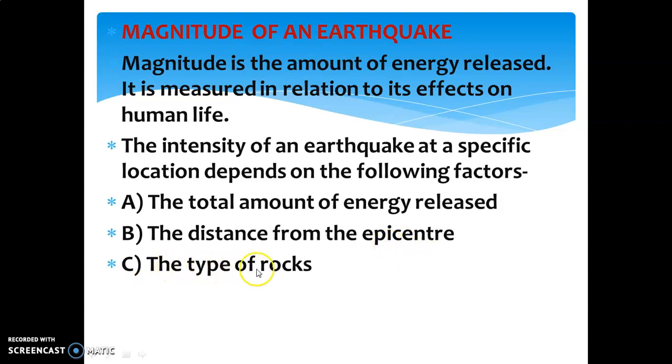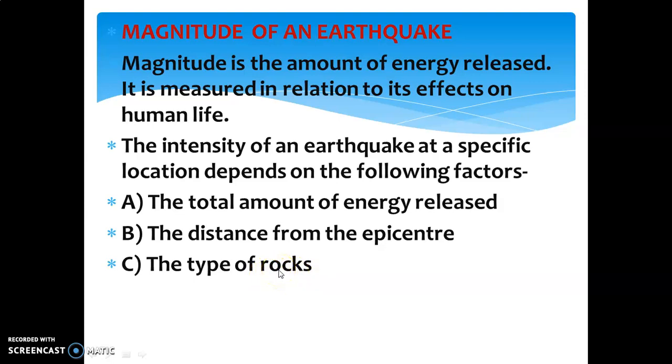Next is type of rocks. As we have discussed in the previous chapter, there are three types of rocks: igneous rock, sedimentary rock and metamorphic rock. So, which one is the soft or permeable rock?